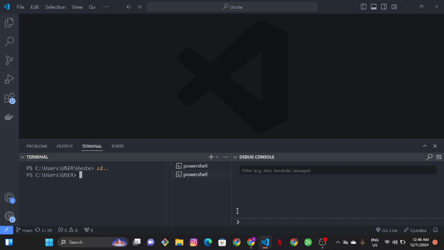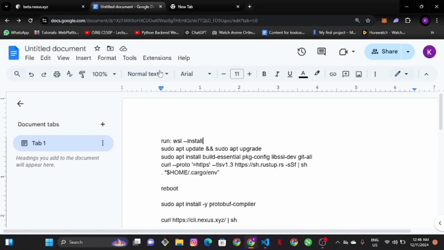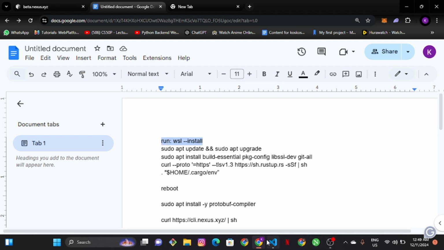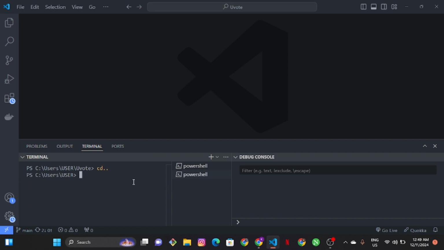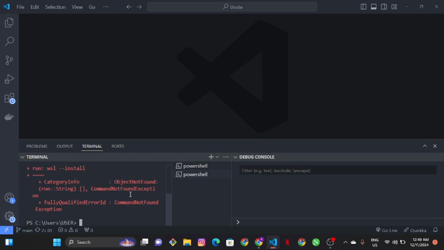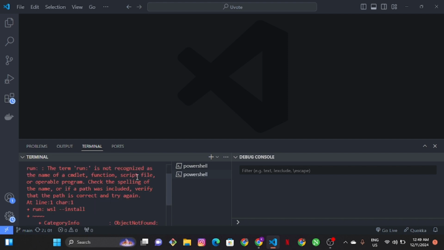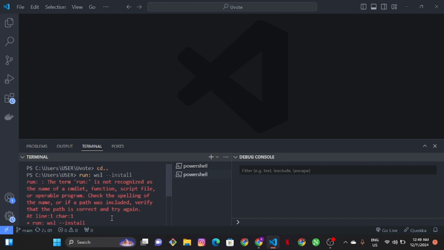What I'm going to do is run a couple of lines of code. I'm going to go ahead and install WSL right here, so I'm just going to click on WSL install. This takes a lot of time to complete.